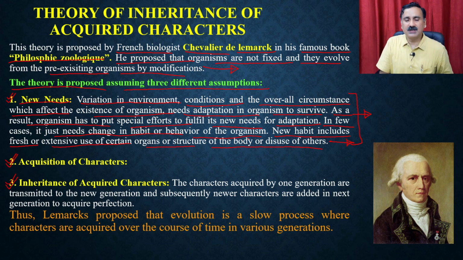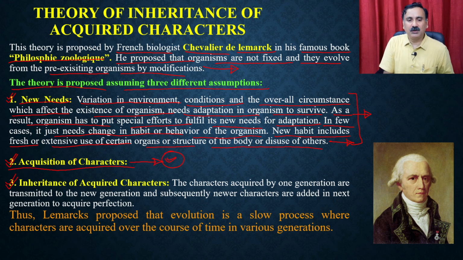Either it is going to start using some organs or it will stop using some of the organs, and because of that there will be changes. Then it is actually going to acquire the characters. So there will be an acquisition of the characters, which we are going to discuss in detail: what are the different types of acquisition of the characters, and what could be the mechanism through which there will be an acquisition of the characters.